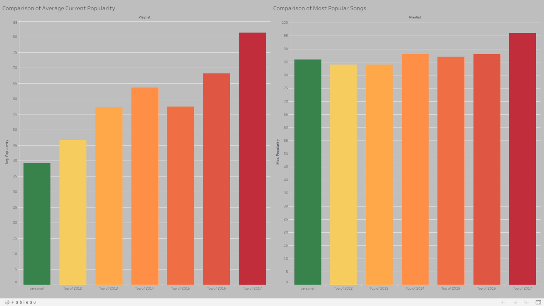These 2 charts show a comparison of popularity between my personal library versus the top charts broken down by individual years. The one on the left shows that my average popularity for my playlist is much lower than the average popularity for each top chart, which makes sense. On the right, it shows a comparison of the most popular songs in each list, and there I'm much more similar with every other year.